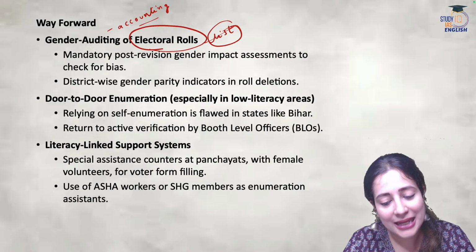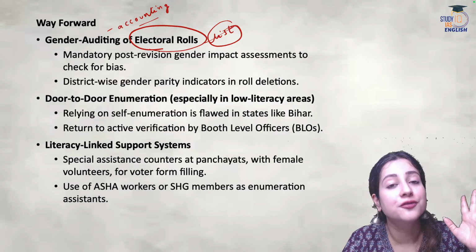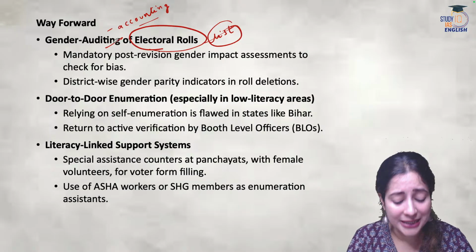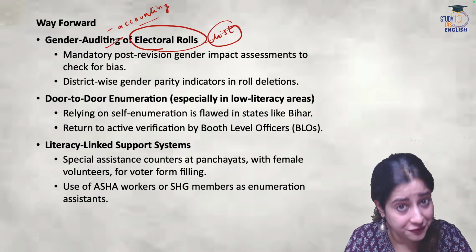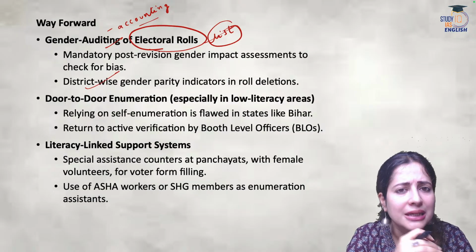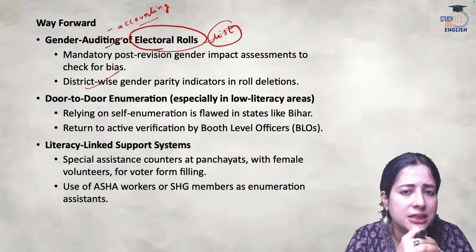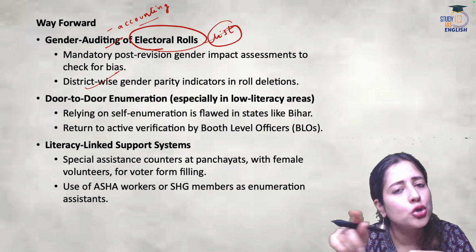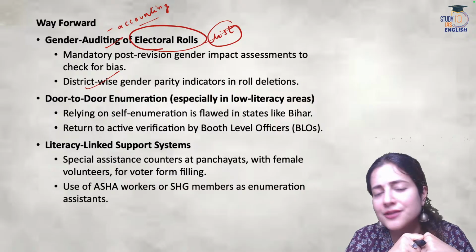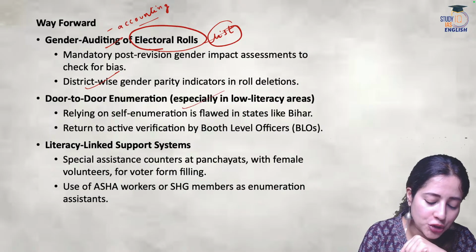Okay, so this has to be done in a very gender sensitive mode. We need gender auditing. We have to revise it multiple times before the elections happen. And if there is a gender disparity found in a particular district, then it should be re-enumerated. The census officials should go back and find out the reason why such few women are on the list. That's very important.